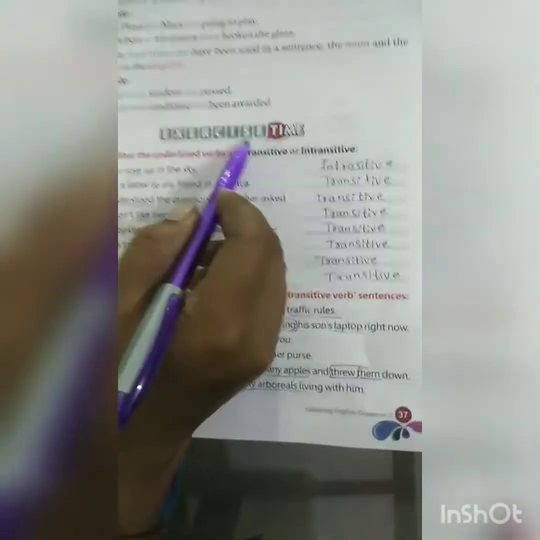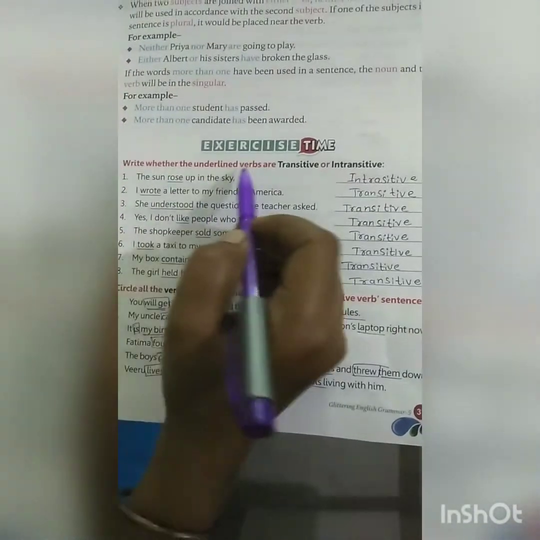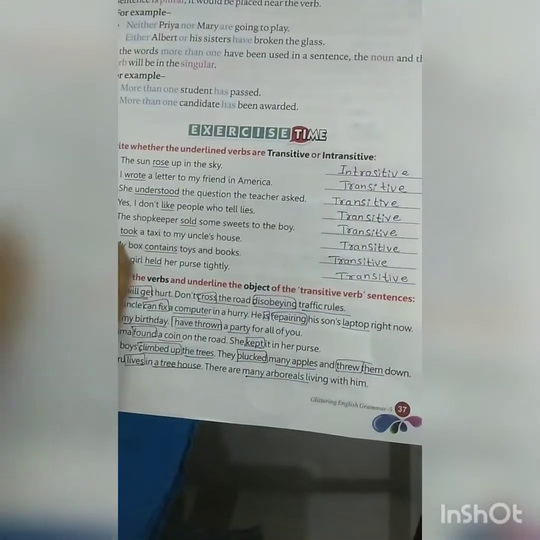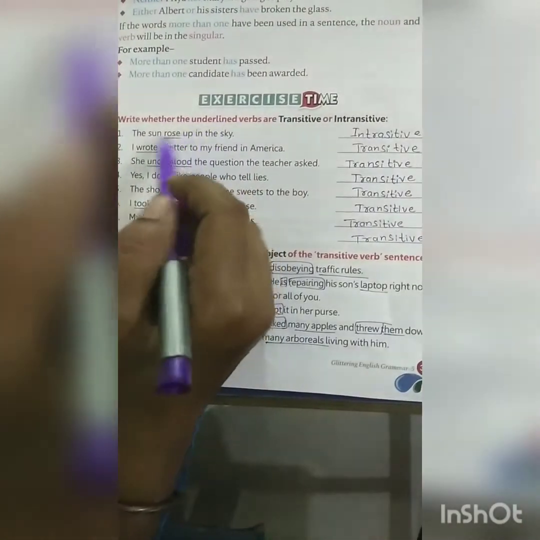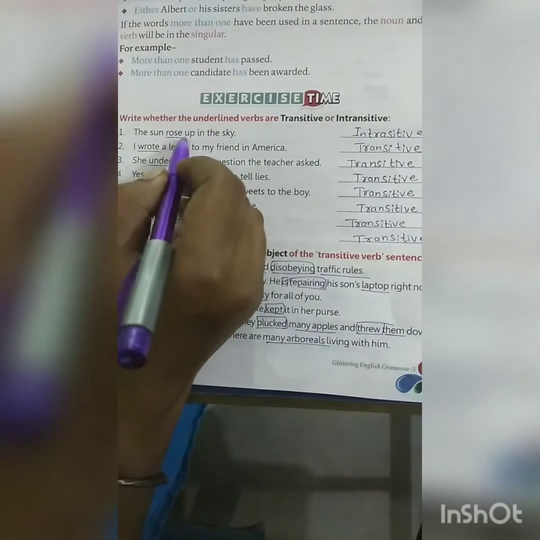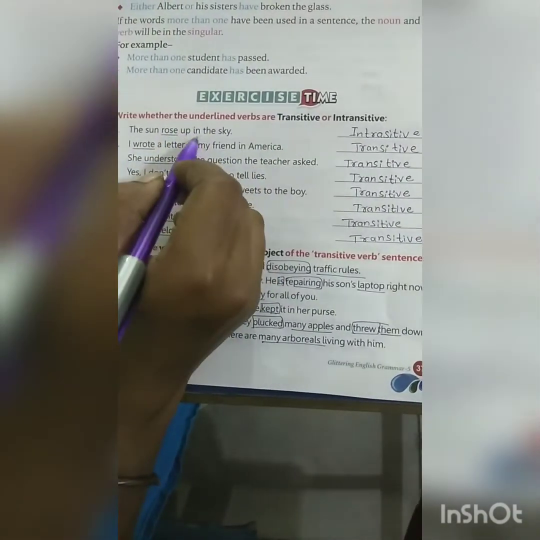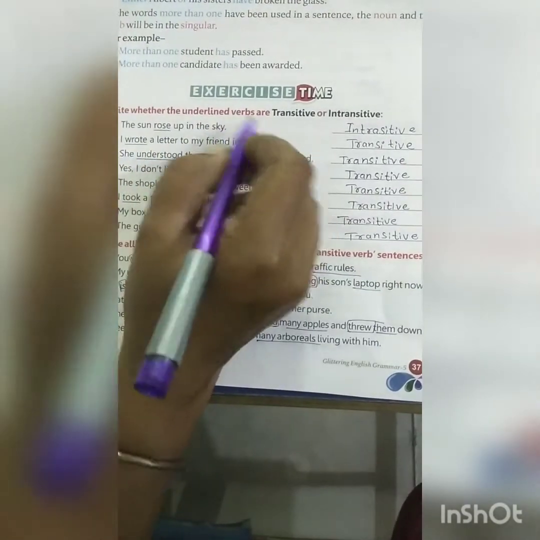Now we will move to the exercise. Write whether the underlined verbs are transitive or intransitive. We can learn here in the exercise explanation. The sun rose up in the sky. This is an intransitive verb because it has no object. Rose is intransitive. I wrote a letter to my friend in America.